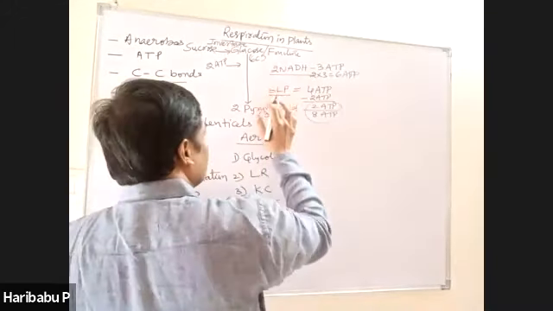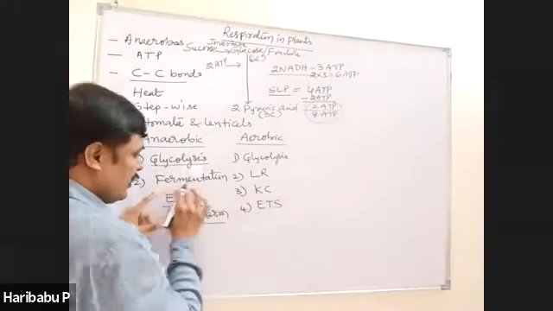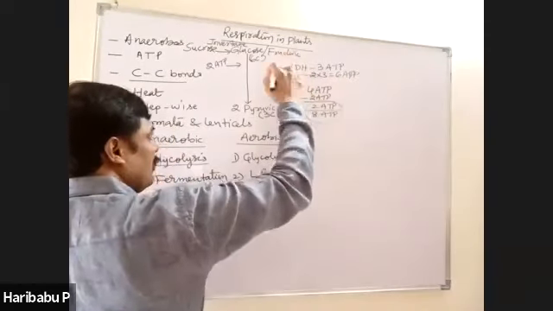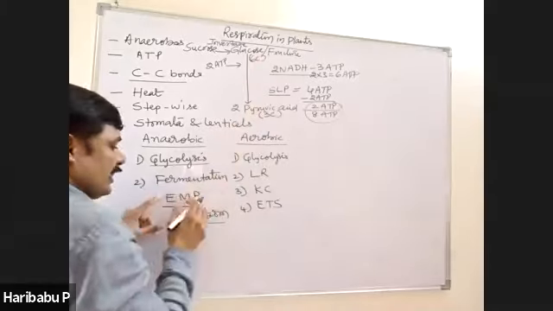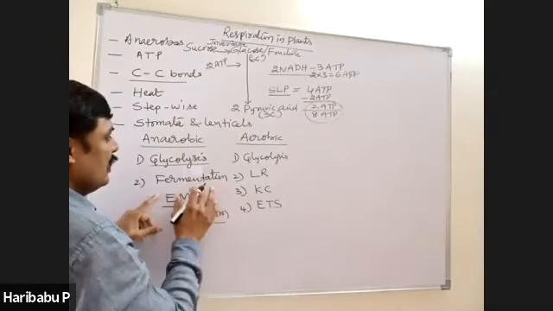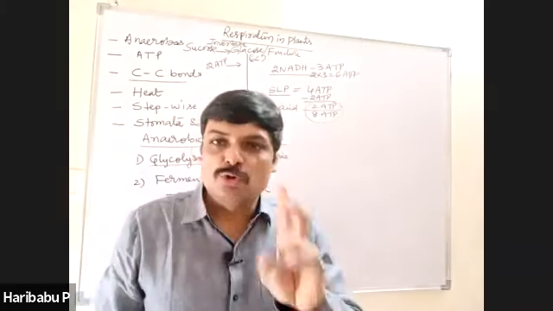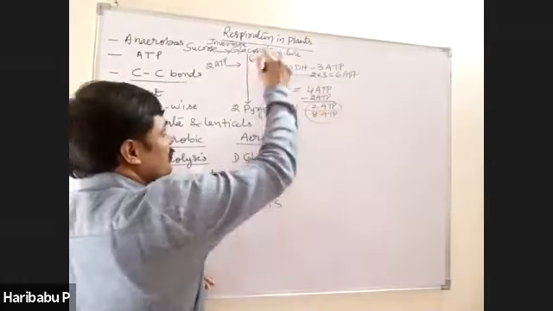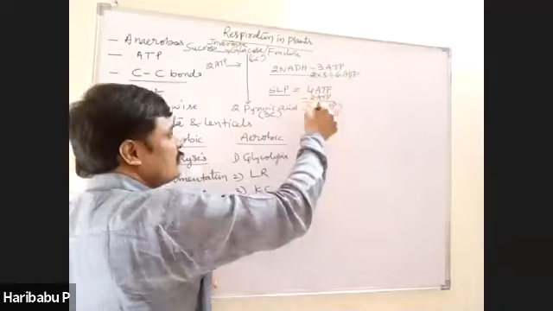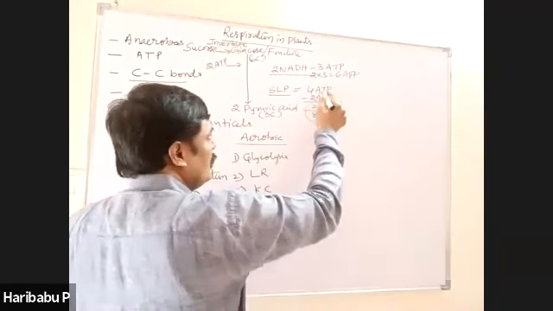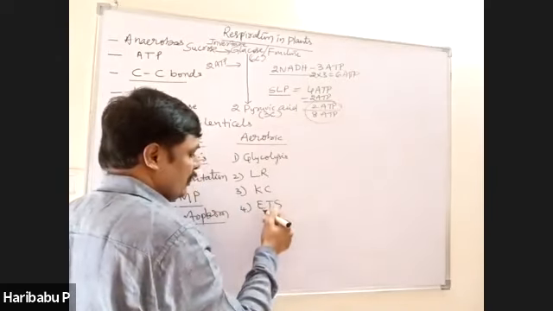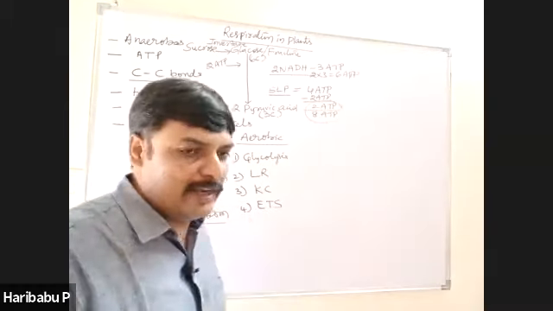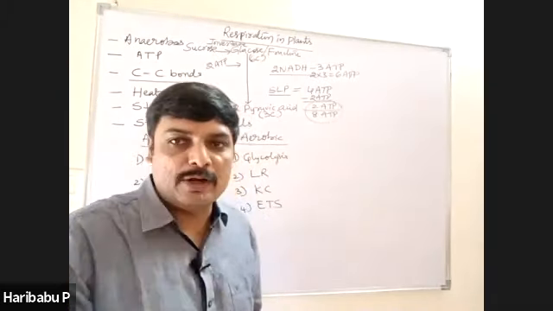If pyruvic acid does not enter into the aerobic respiration and it enters into the fermentation, here no ATP are formed. These are oxidized again back into NAD+. So that means number of ATP in anaerobic respiration means 2 only. But from all sources in aerobic respiration through glycolysis, we may get 8. Directly 2, indirectly when this enters in aerobic respiration, in the ETS it produces 6, totally 8. But if the question is asked like this, how many ATP are formed in glycolysis? Simply only 2 you have to write.